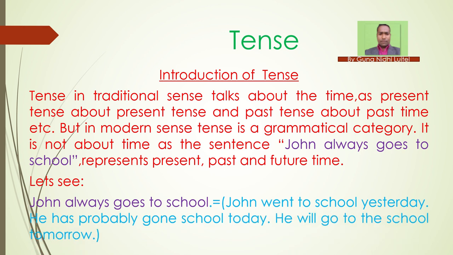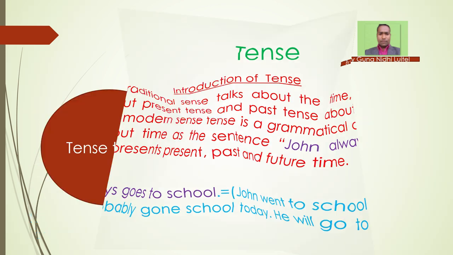John always goes to school means John went to school yesterday or maybe the day before yesterday. He has probably gone to school today, and perhaps he will go to school tomorrow. So it talks about present time, past time, and also the future time. So tense is not time, it is a grammatical category.